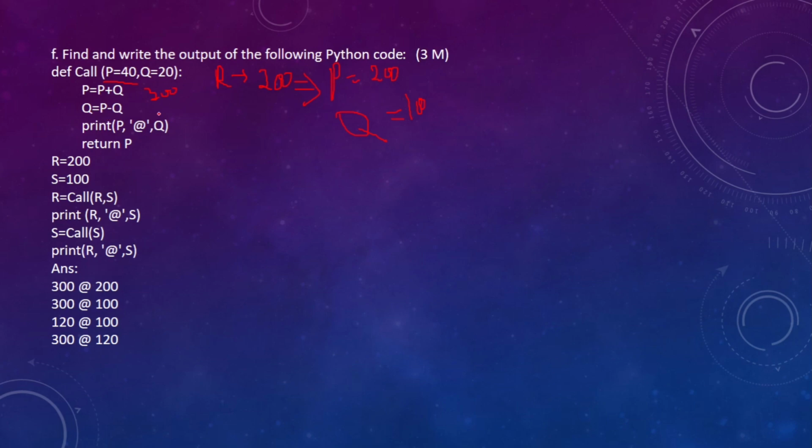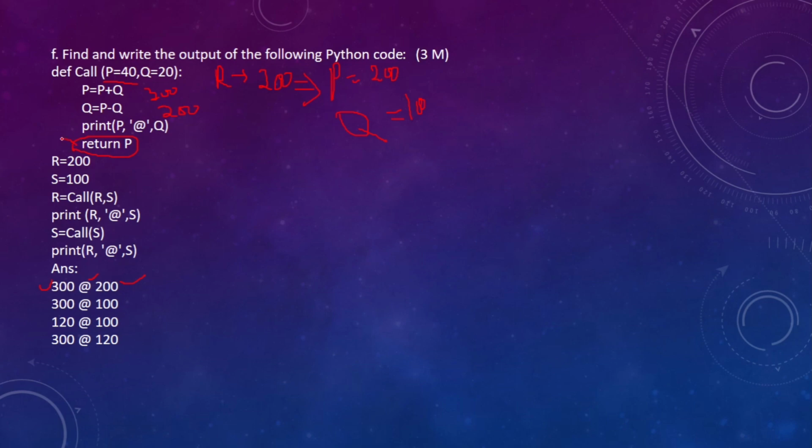Q is equal to P minus Q. P minus Q, that is 300 minus 100, that is 200. Print P @ Q. So, how much is P? 300. Then the @ symbol, followed by 200. So, this is the first output. Then return P. P value will be returned.